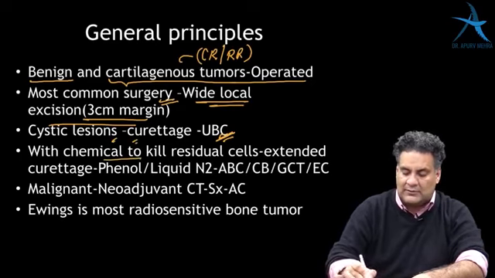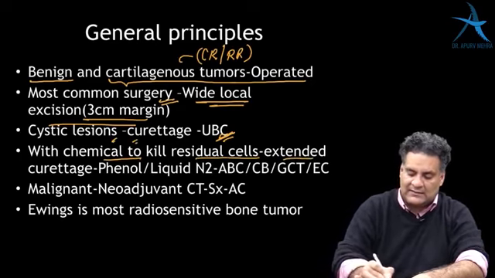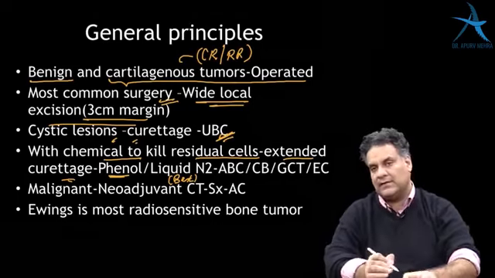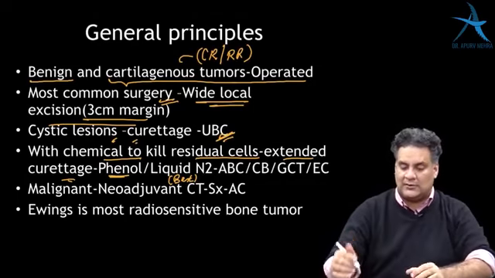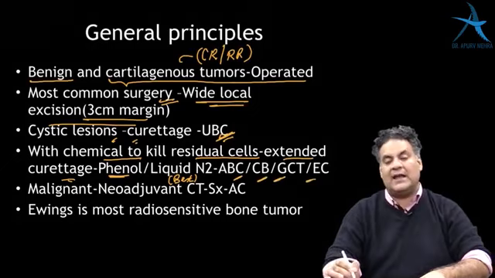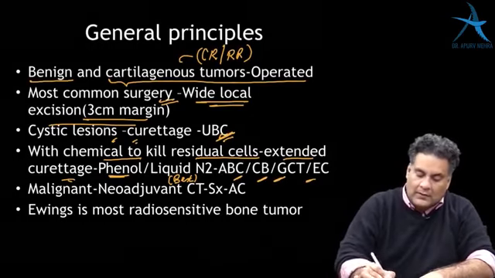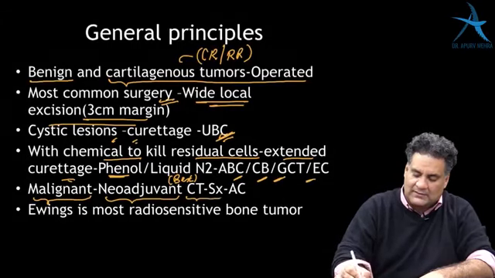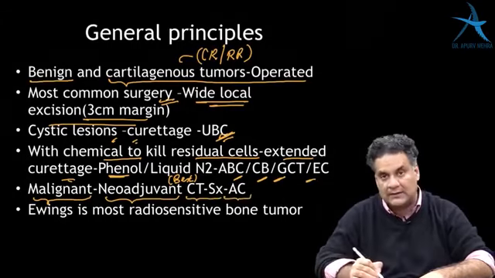But when you use a chemical to kill the cells, it's called extended curettage. The most common chemical is phenol, and the best is liquid nitrogen with the least rate of recurrence. The four lesions where you do extended curettage are aneurysmal bone cyst, chondroblastoma, giant cell tumor, and chondroma. For any malignant lesion, the treatment is neoadjuvant chemotherapy followed by surgery followed by adjuvant chemotherapy.